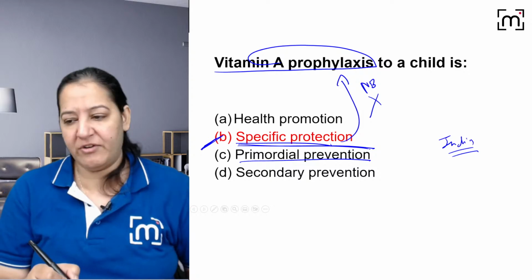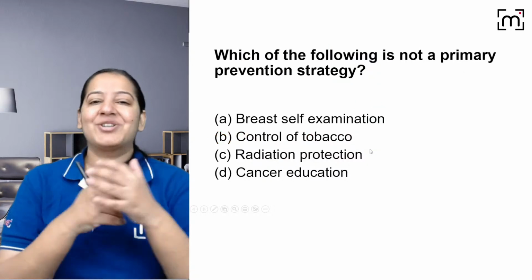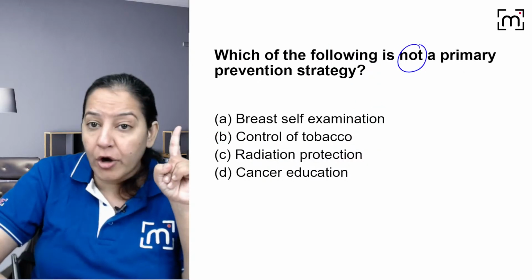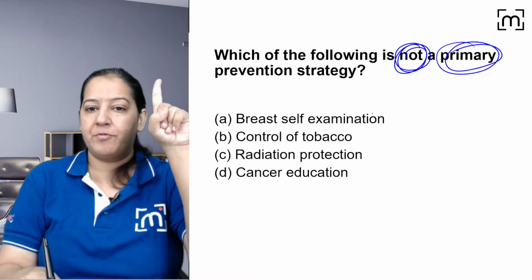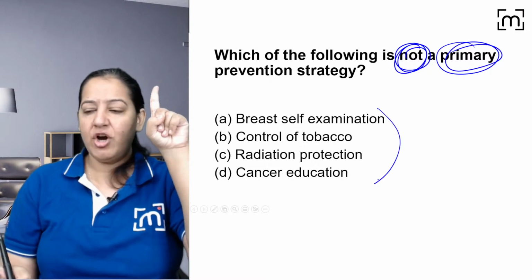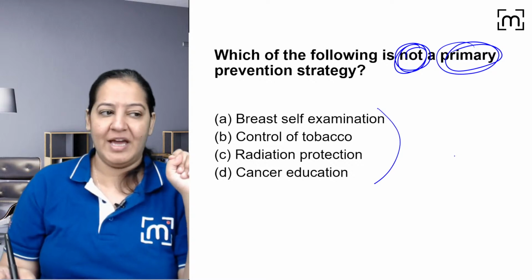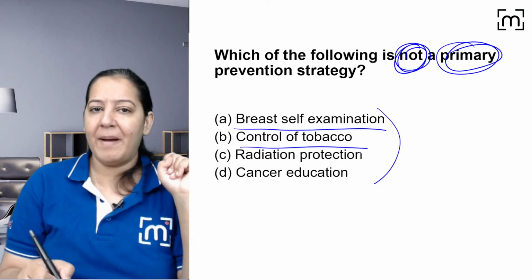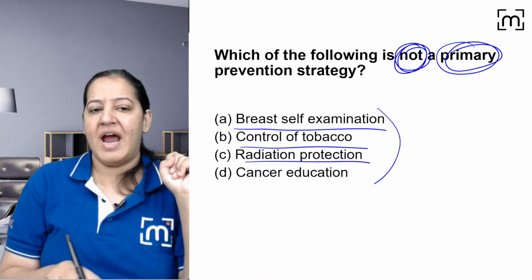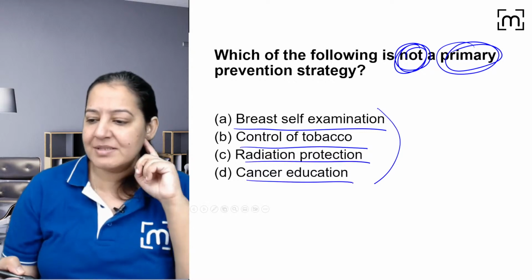Yes, primary में specific protection है. You all are right. So the next question: which of the following is not a primary way of prevention? Can you tell me the answer? Breast self-examination, control of tobacco, radiation protection, and cancer education. Which of them is not primary?